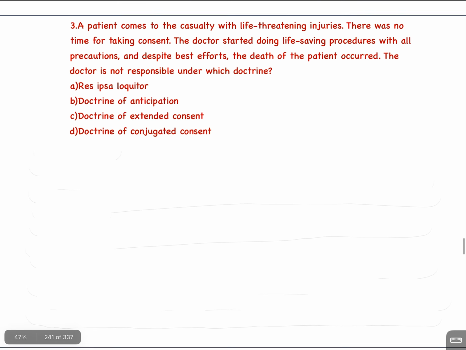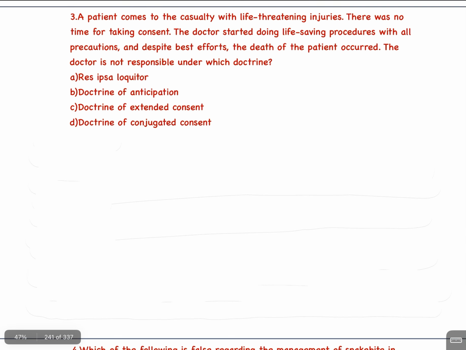Question number 3. A patient comes to the casualty with life-threatening injuries. There was no time for taking consent. The doctor started doing life-saving procedures with all precautions and despite best effort, the death of the patient occurred. The doctor is not responsible under which doctrine? A. Res ipsa loquitur, B. Doctrine of anticipation, C. Doctrine of extended consent, D. Doctrine of conjugated consent। इसका आंसर है B.